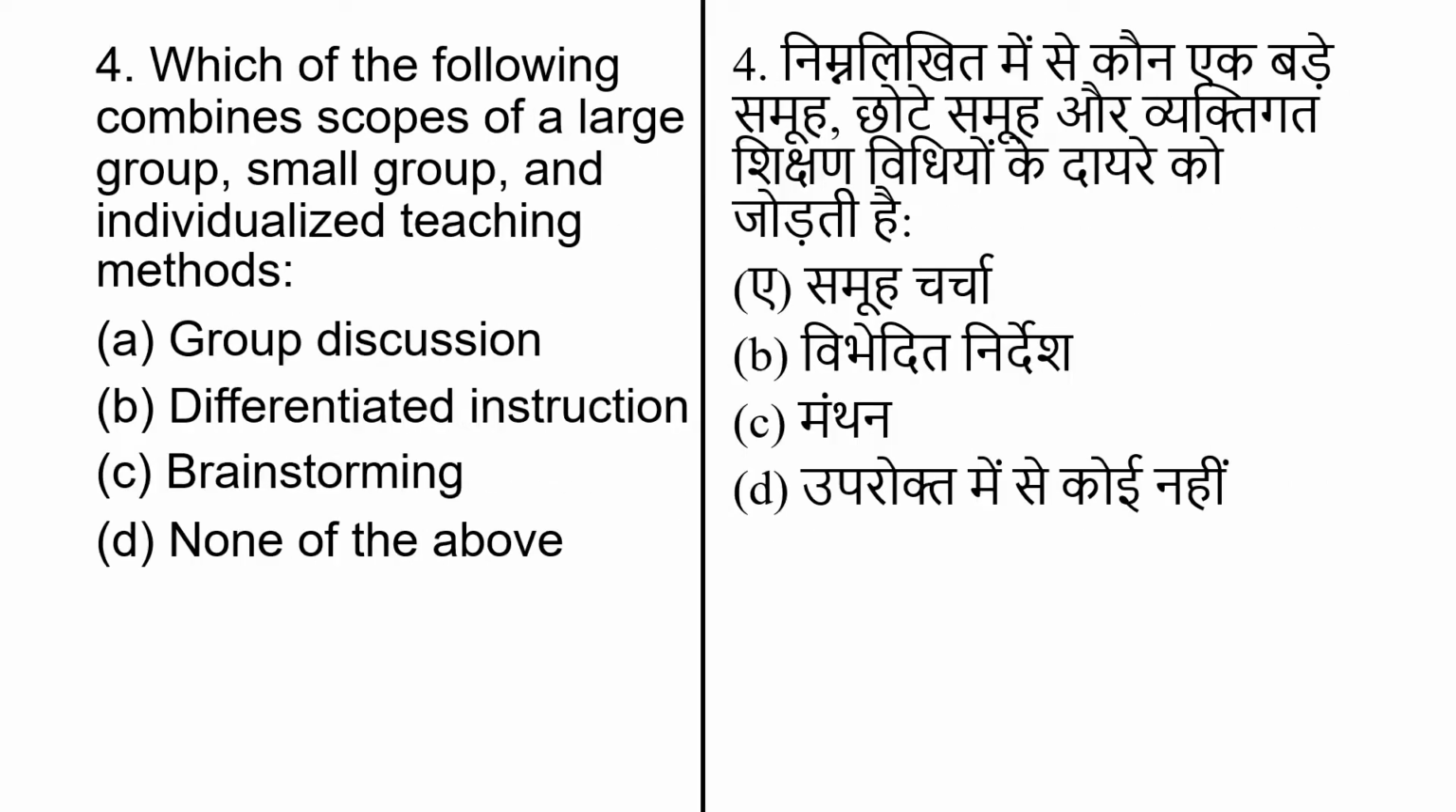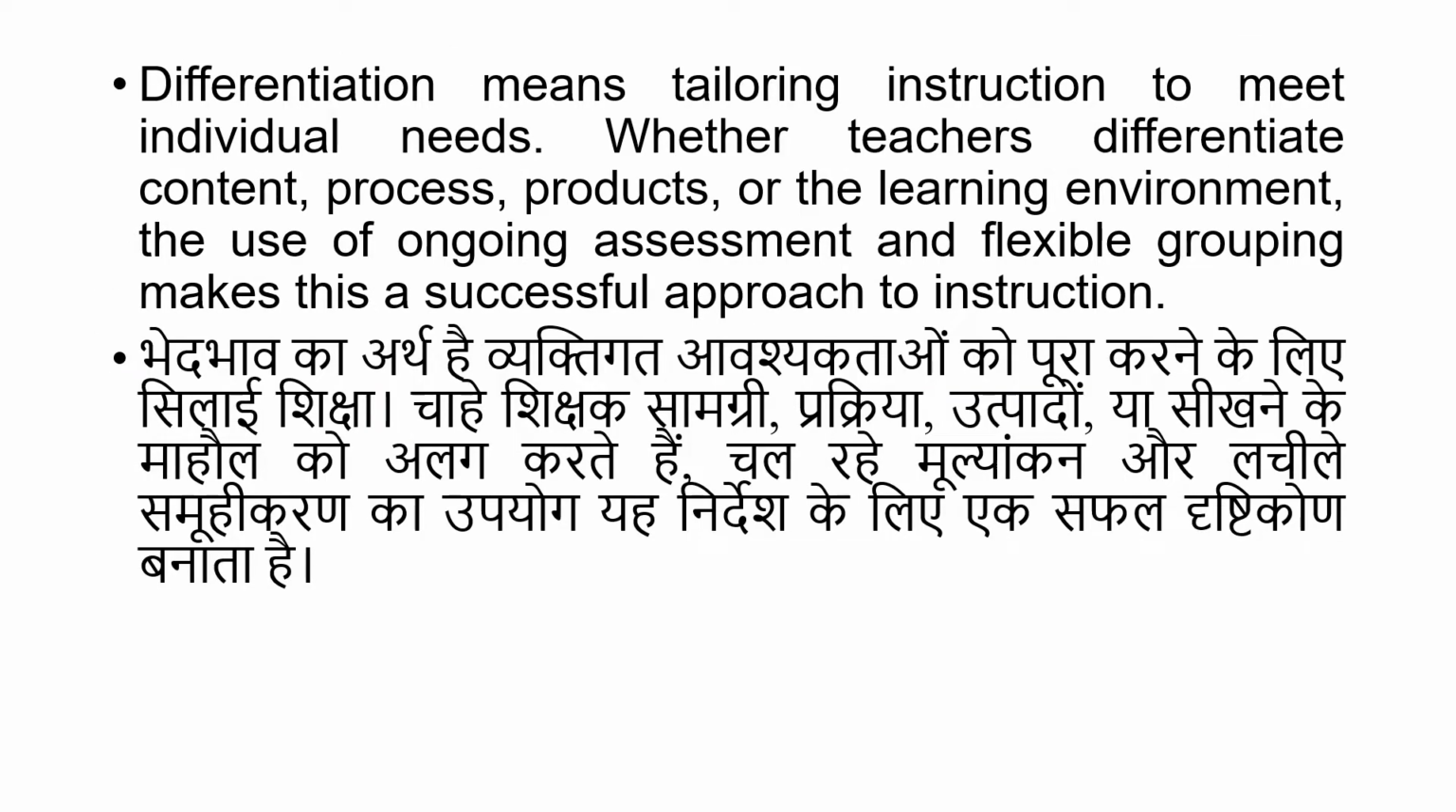Which of the following combines scope of large group, small group or individualized teaching method? And options are group discussion, differentiated instruction, brainstorming and none of the above. The correct answer of this question is option number B, differentiated instruction. Differentiation means tailoring instruction to meet individual needs. Whether teachers differentiate content, process, product or the learning environment, the use of ongoing assessment and flexible grouping makes this